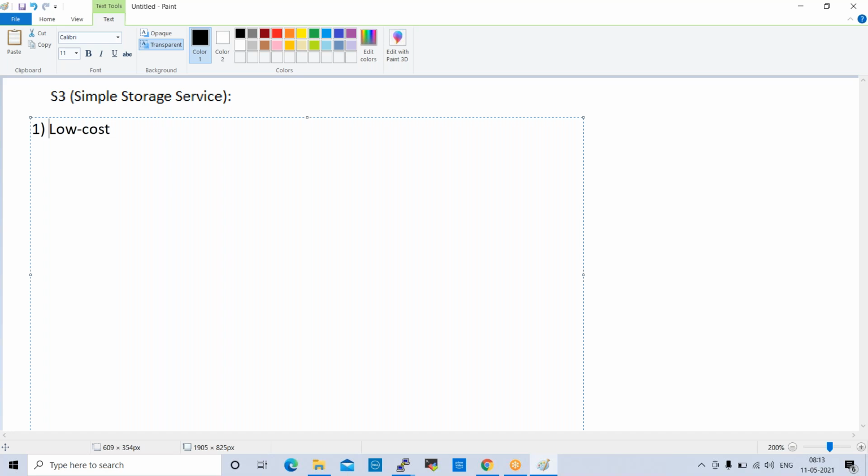Second one is scalability. So what is scalability? Scalability means here we can use as much as we want. For example, when we create an S3 bucket, we don't specify any size, like 5 GB, 10 GB, 20 GB.